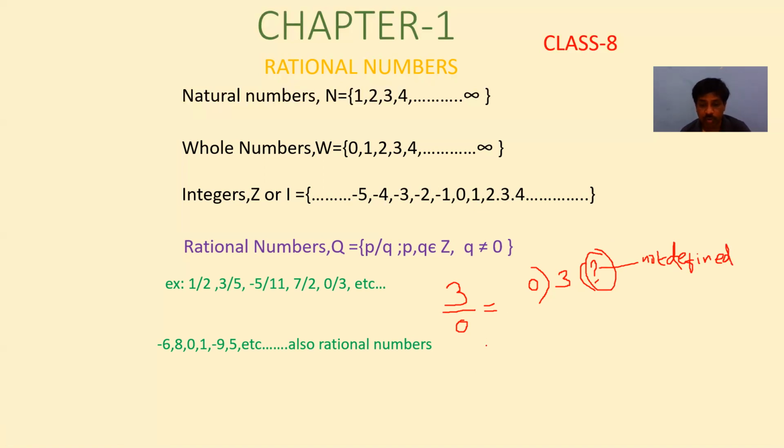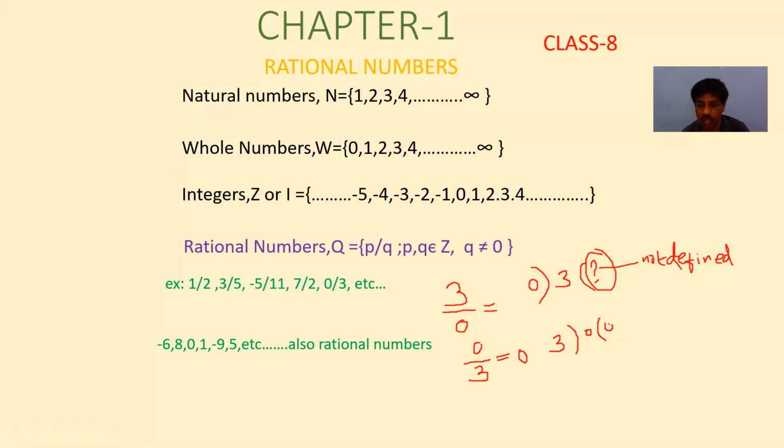And take one more example. For example, if 0 by 3 is there, what is the value of 0 by 3? Obviously, the value is 0. We know 0 divided by 3, here how much can we write in the quotient part to get 0?